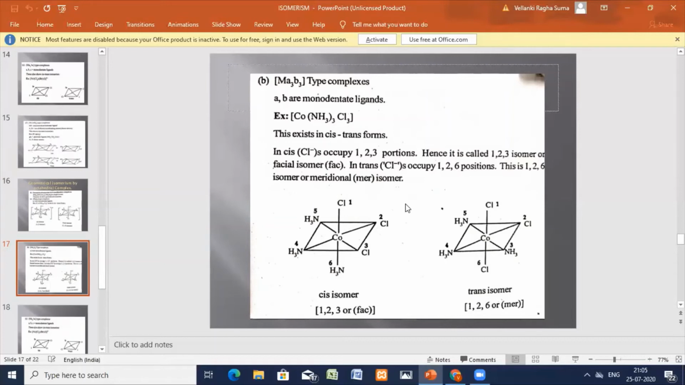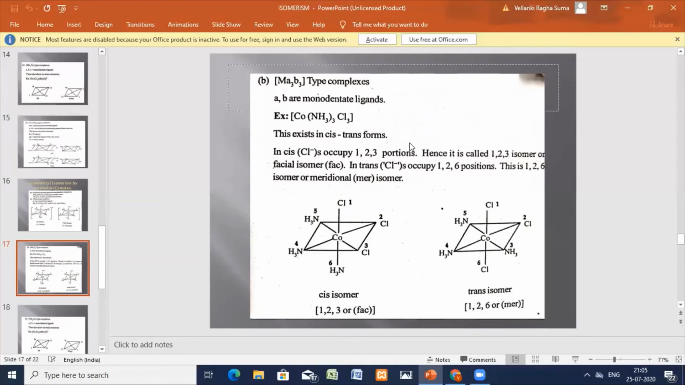Not only chlorine, it can be even the amine groups. Here amine is opposite to amine, chlorine is opposite to chlorine. In the cis form, this ammonia ligand is on the same side, the chloride on the same side, and this chloride, 1, 2, are also on the same side. So 1, 2, 3 are all on the same side, and 4, 5, 6 on the same side. Here also you can see 1 and 2 on the same side, but 6 is going to the opposite. So one chlorine is opposite to the other chlorine, and one ammonia is opposite to the other ammonia molecule. So this is trans.